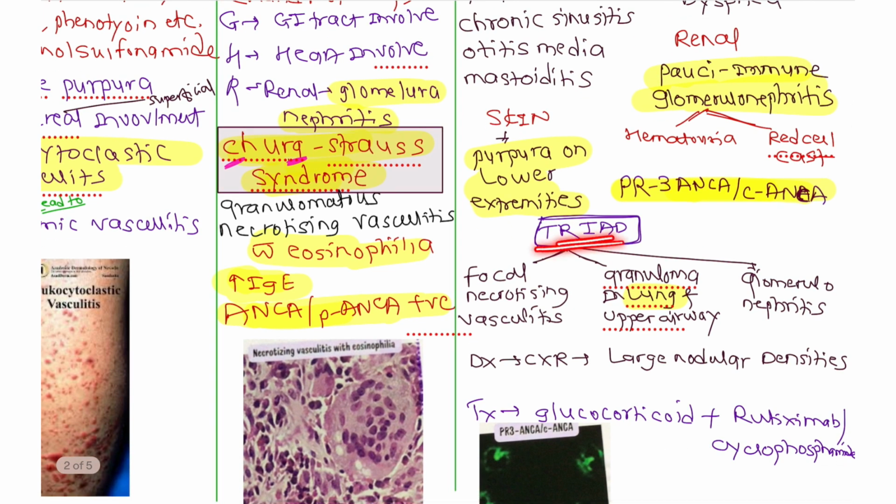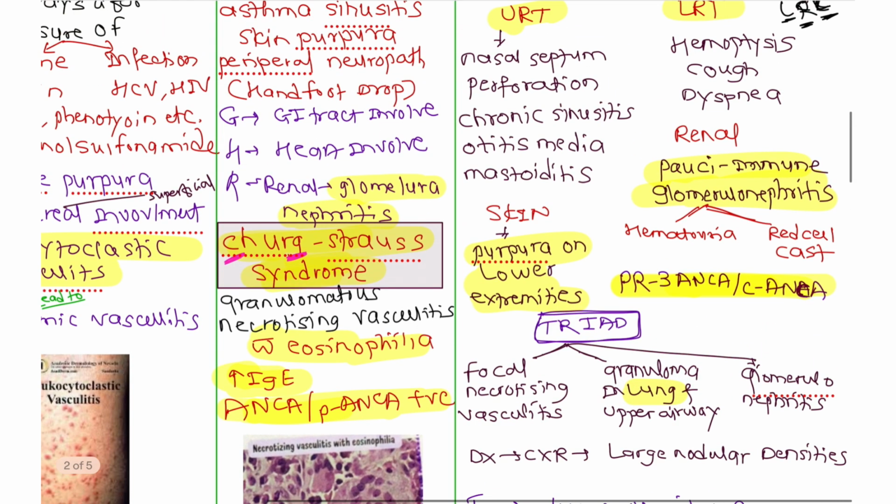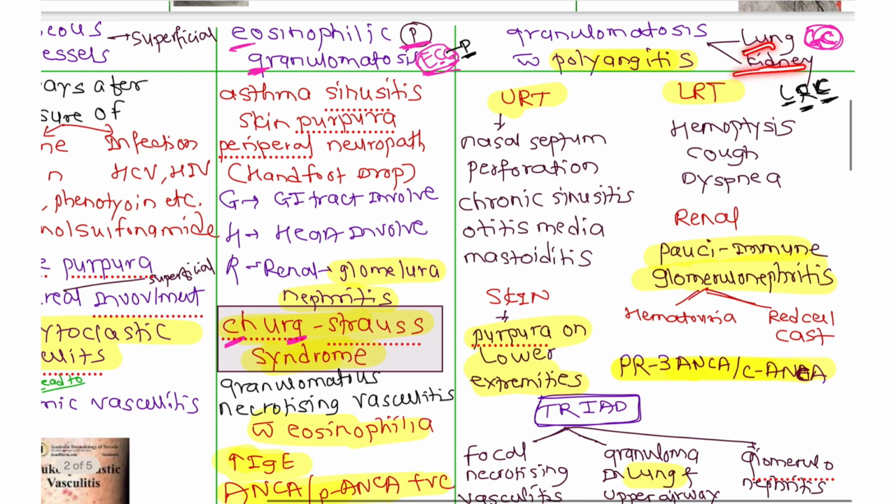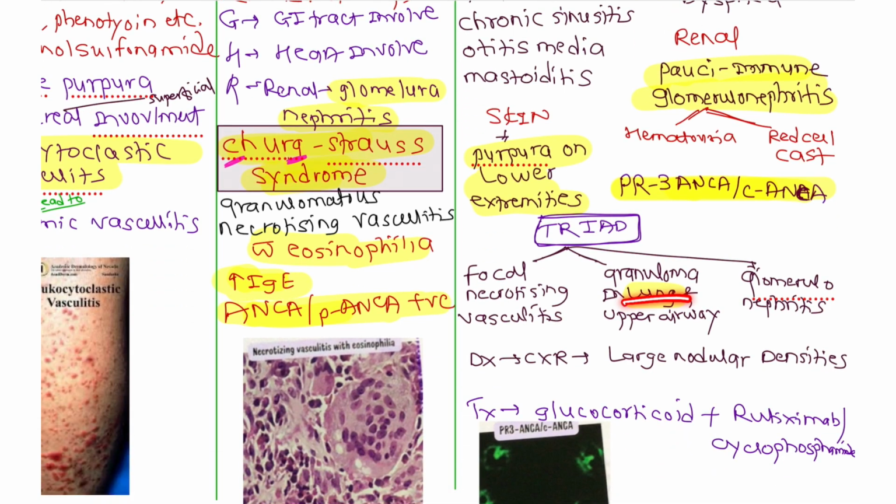Now here is the triad: focal necrotizing vasculitis, granuloma in the lung. I have told you the lung and kidneys are mostly involved, so there is a granuloma in the lung, for which we can do a chest x-ray, and on the chest x-ray you can see large nodular densities. So there is a lung granuloma, and also upper airway granuloma.